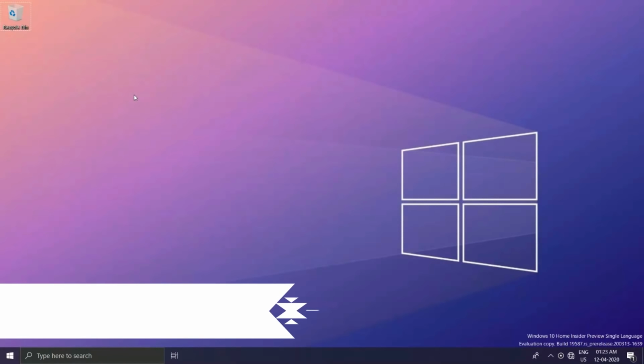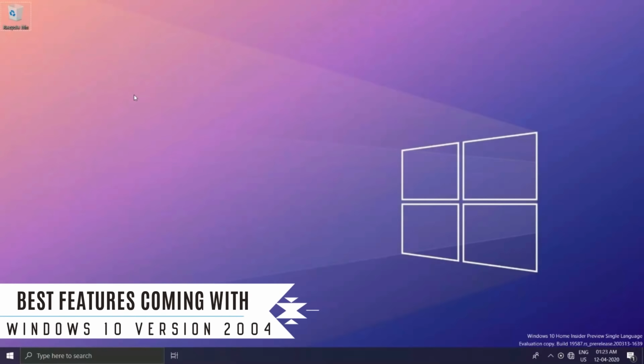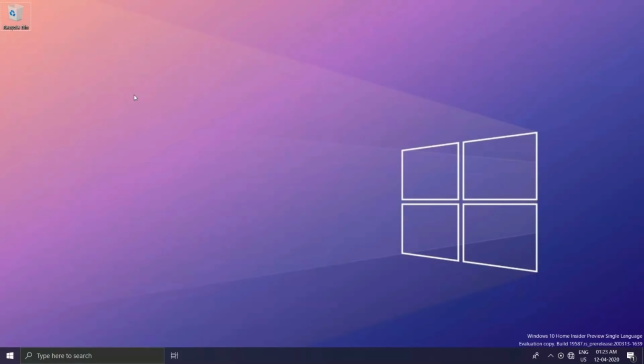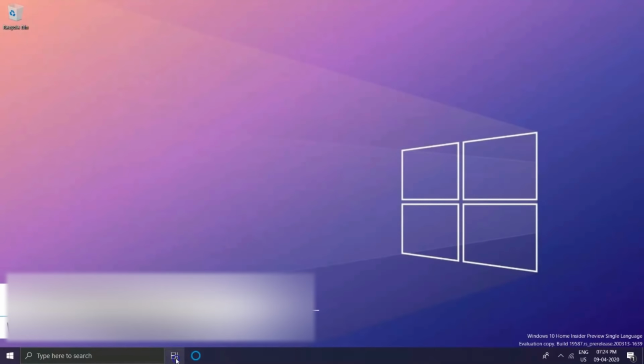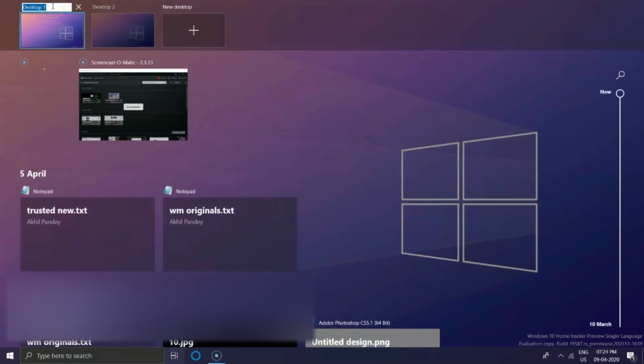Now we are today taking a look at Windows 10 version 2004. This update includes a number of new features and enhancements. This is the first Windows 10 update for 2020 and is packaging a few noteworthy new changes. This is not a huge update by any means, but it's an update. So let's get started.